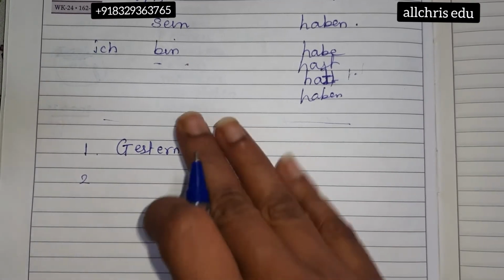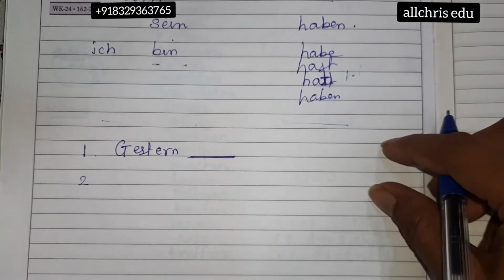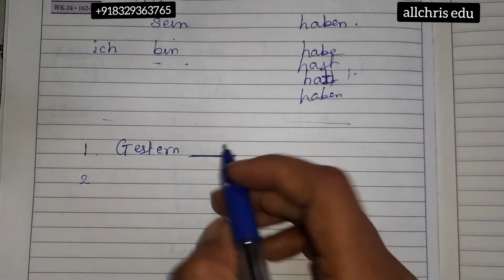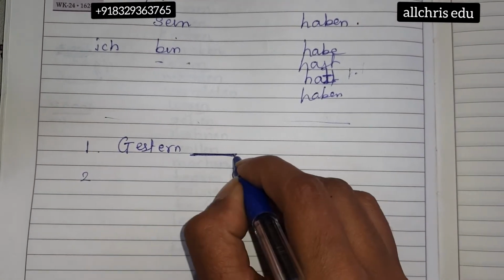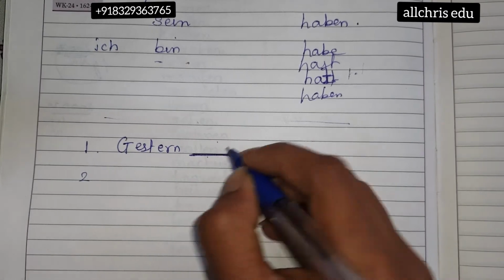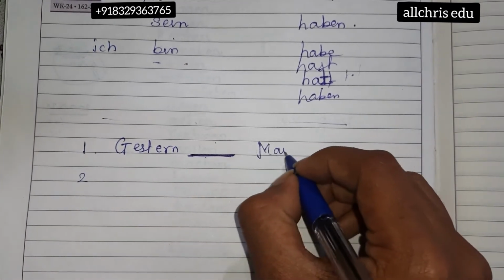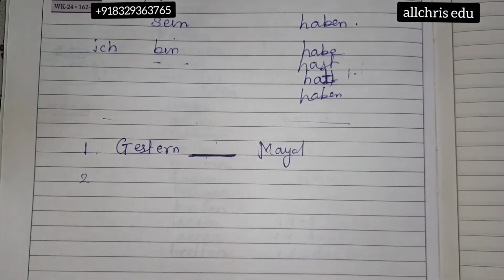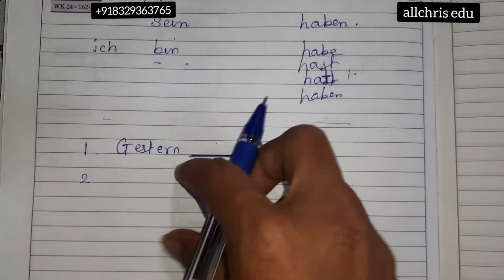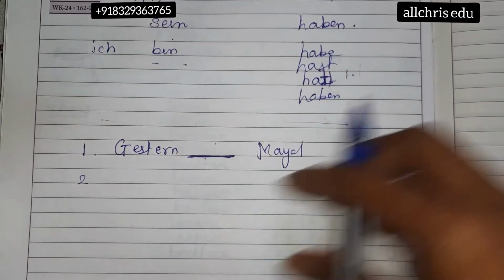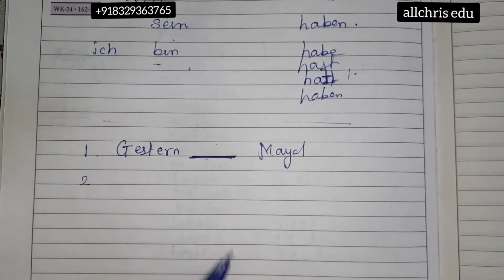Some people just write Gestern, leave some space, and then write the whole question. Don't do that. Keep the blank ready so that you never miss writing the answer in the blank. Otherwise sometimes you leave it vacant and then forget to fill it up. Write the whole question. If it is in paragraph form, write it like a paragraph. If it is in 1, 2, 3, write 1, 2, 3 like the question.